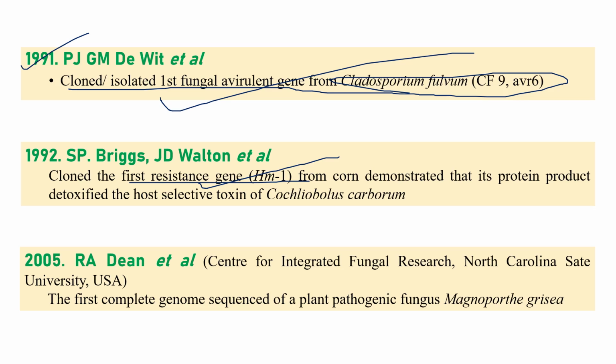And Dean et al. is the man who first completely sequenced the genome of a plant pathogenic fungus, that is Magnaporthe, the rice blast fungus. So rice blast was sequenced by Dean et al. What is the first plant pathogenic fungus to be completely genome sequenced? Magnaporthe grisea. So we would expect such kinds of questions.